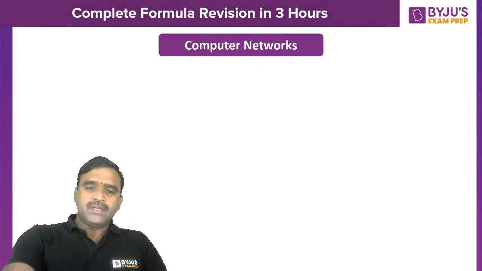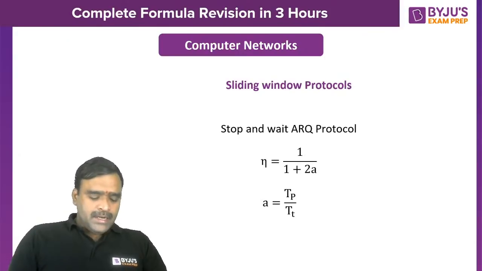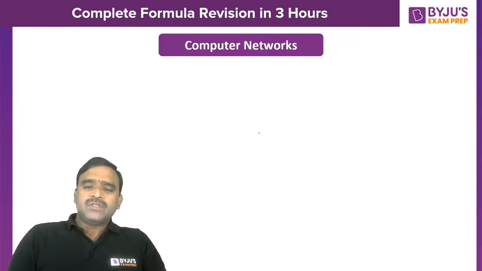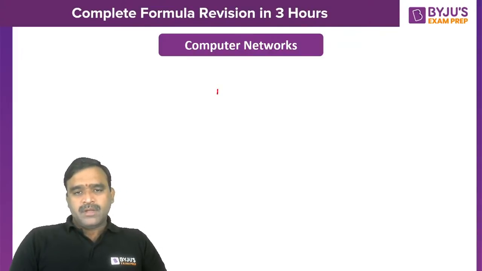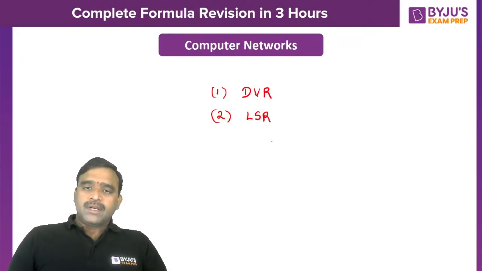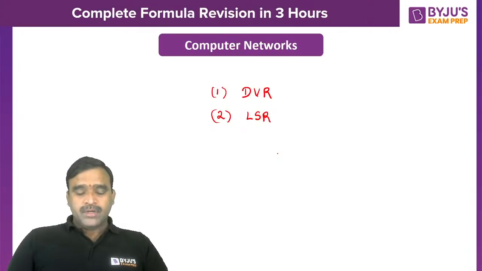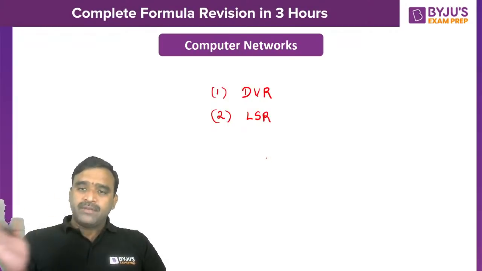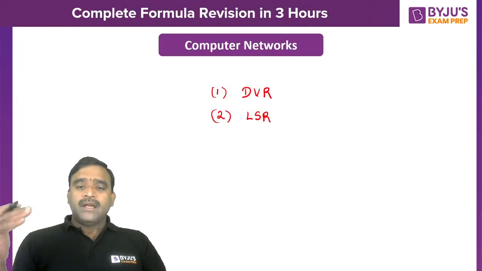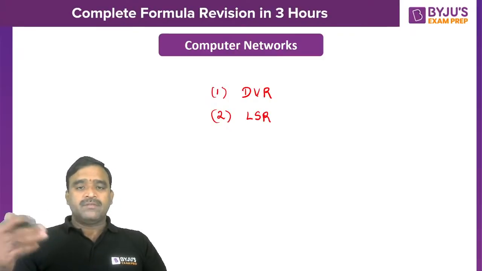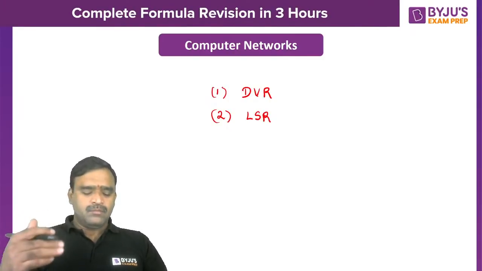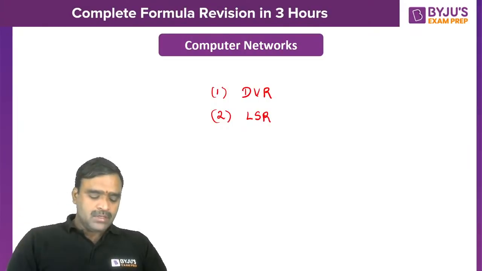Okay, now coming to the data link layer. So these are some of the points, and also two more points you have to remember are distance vector routing, DVR, and also link state routing. So don't leave these two topics in the routing. Both are dynamic routing techniques, adaptive routing techniques. The comparison of distance vector and link state, and the complexities of all those things, will be more important as far as the routing algorithms are concerned.